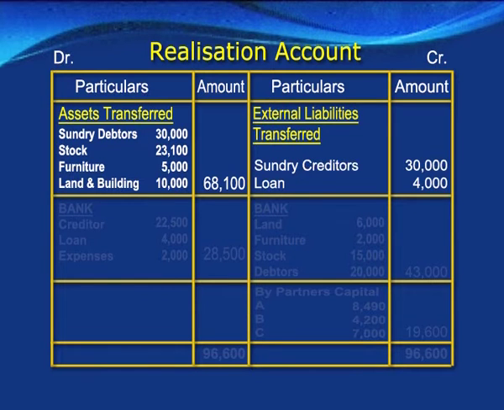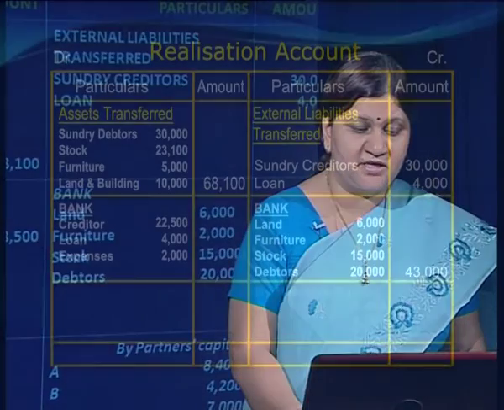It is 4,000. Now we have realized certain assets which were given in the form of additional information. These assets are land 6,000, furniture 2,000, stock 15,000 and debtors 20,000. Together we have realized on account of the sales of the assets 43,000. We have also paid certain liabilities. That means the external liabilities and expenses on realization are being paid off, which is to be shown on the debit side of realization account.